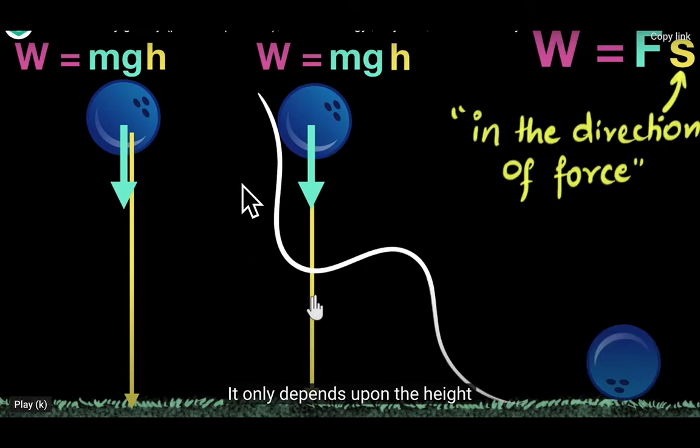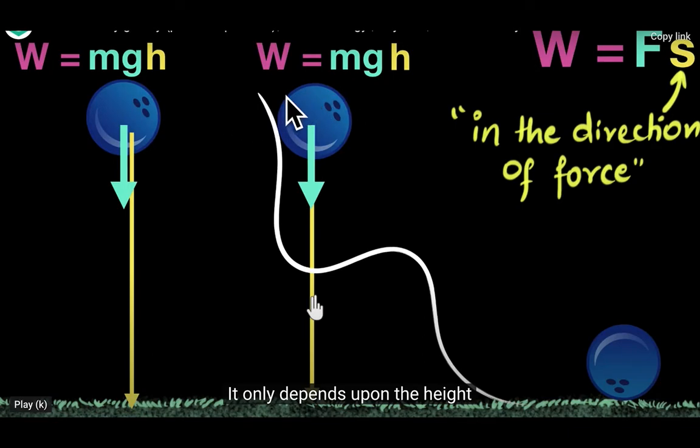Then, if we see the ball coming this way, the height will be this, and force is applied in this direction, so the potential energy or work done will be equal to mgh.